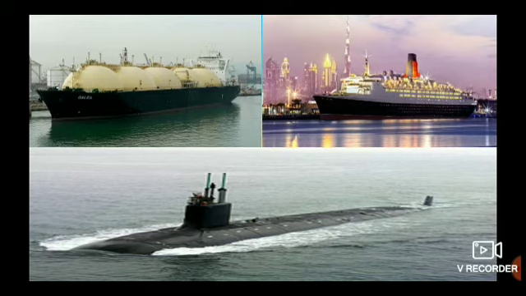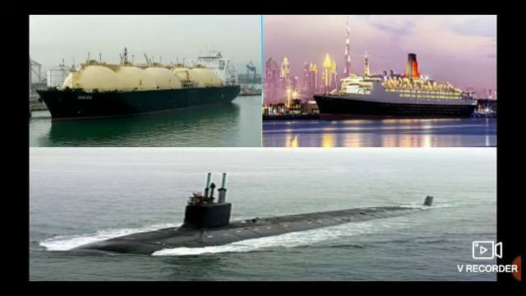Okay, children? Yes. So there are three types of ships. They are tankers, ocean liners, which are also called cruise ships, and submarines. Oceans connect one continent to another continent through water, through which we can travel using a ship. So they are of three varieties or three types: ocean liners, tankers and submarines.